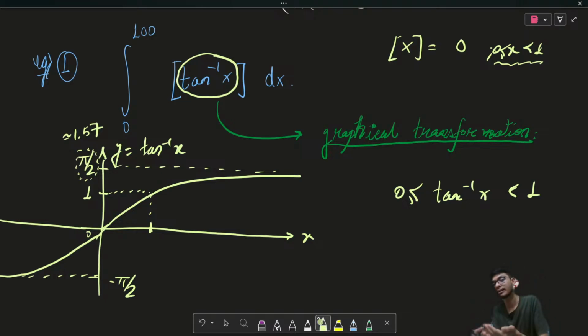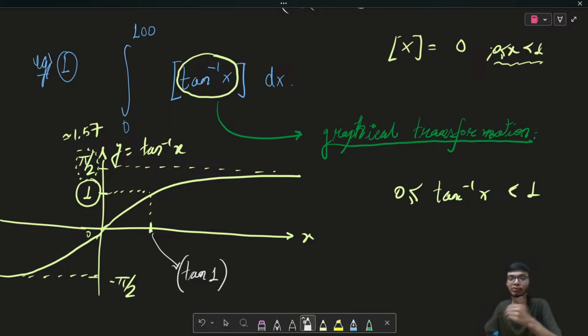don't forget, tan inverse of x gives the result as an angle. I'm not looking for the pi by 4 angle. I'm looking for the angle whose value is 1 radian. So tell me the particular x for which tan inverse of x is 1 radian. That value will be tan of 1, because tan inverse of tan of 1 is going to be 1 radian. Be very careful over here. This is very, very important.